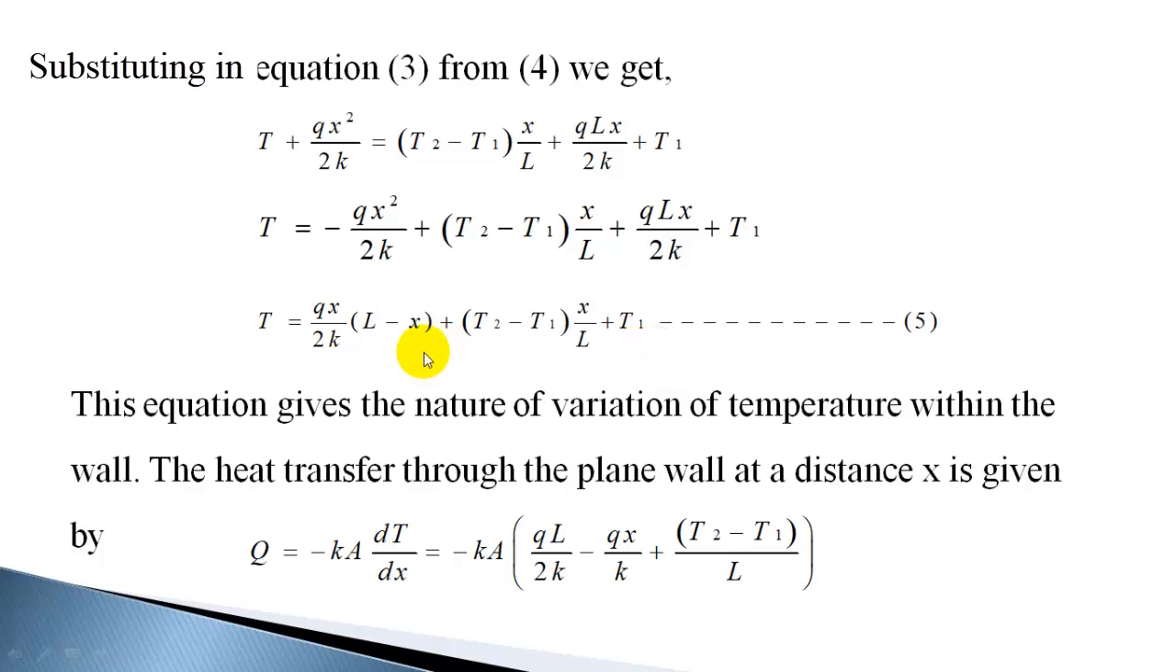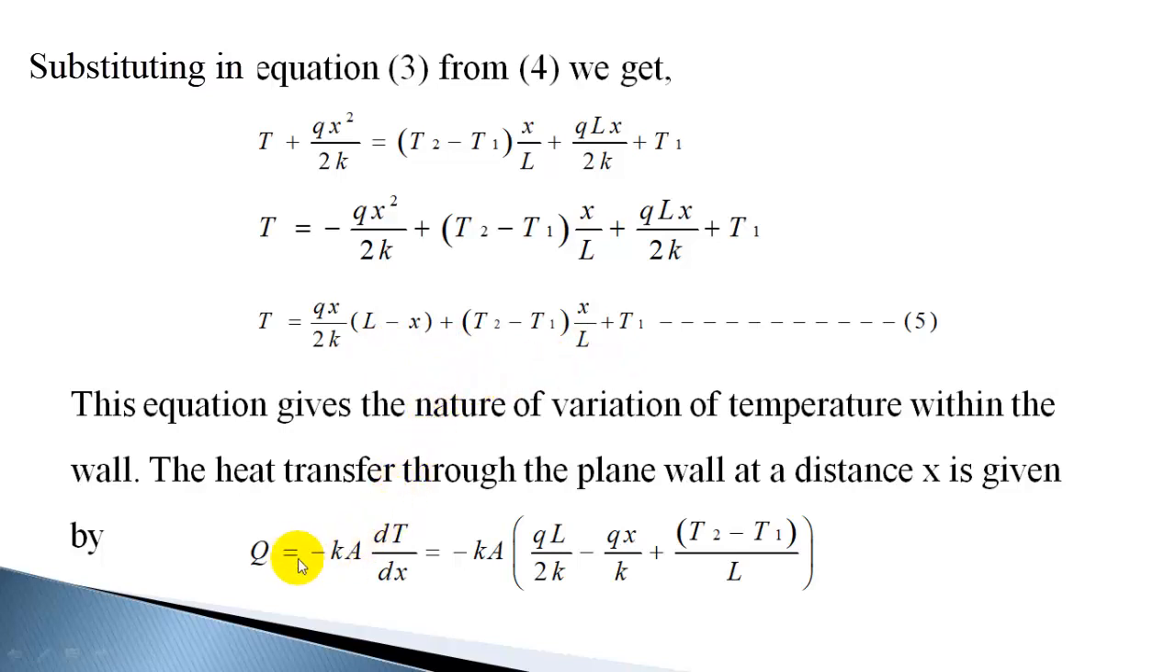So this gives the expression for temperature variation within the wall. At any location x, at any distance x from the left hand face, you can find out the temperature within the wall by applying this equation. So you have to substitute the value of x, provided you know the other temperatures, the heat generated and other material properties.